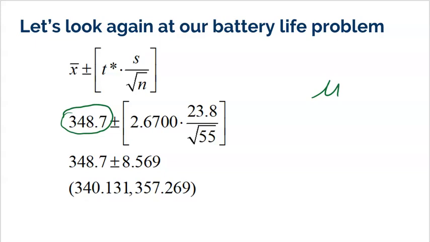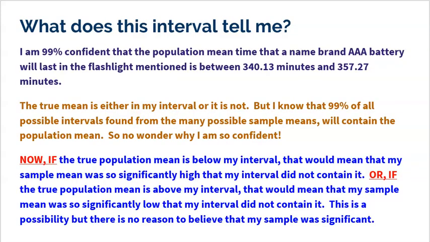This is a 99% confidence interval. But what does it mean? Okay, well, first, it means I'm 99% confident that the population mean time that a name brand battery lasts in this given flashlight is between 340.13 minutes and 357.27 minutes. I mean, that's our conclusion, right? That's the simple conclusion. What does my interval tell me? I'm 99% confident that the true mean is in that interval.